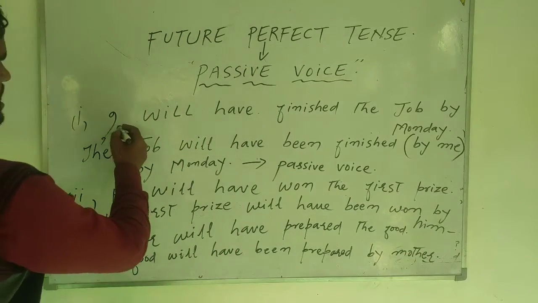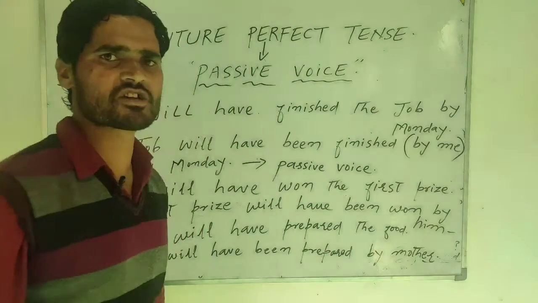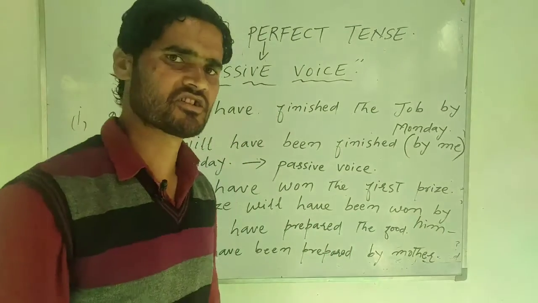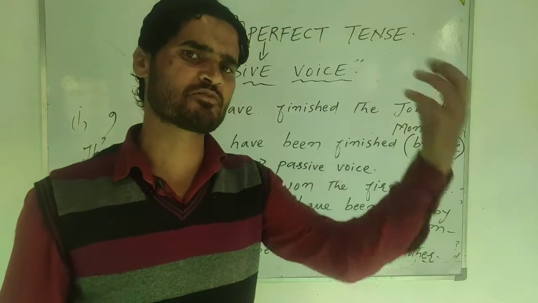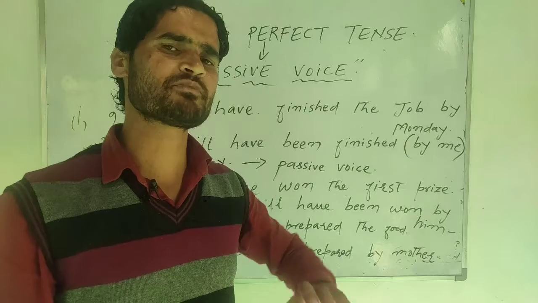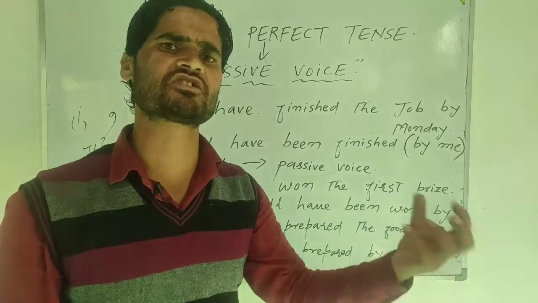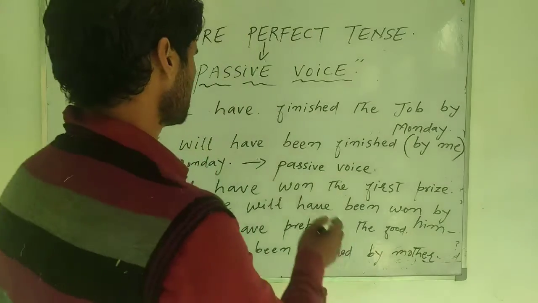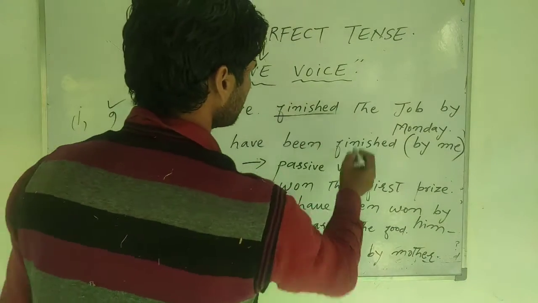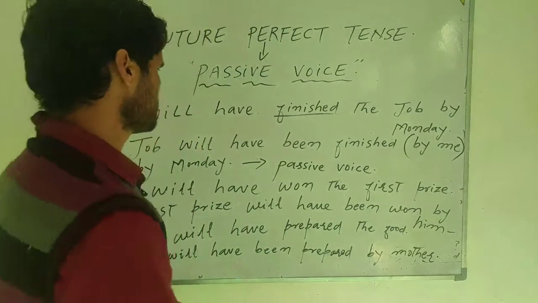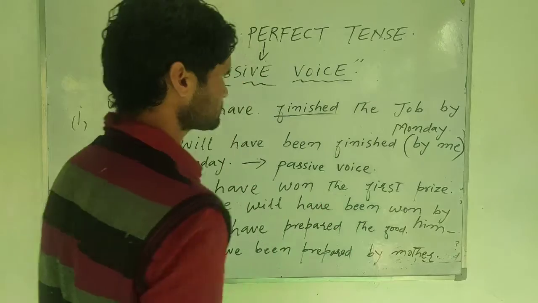Here, first example: I will have finished the job by Monday. So it is the future perfect tense. It talks about a finished action in the imaginary future. The action is not finished yet. It is supposed to be finished in the future. So it is active. Why? The subject is directly performing the action of finishing. So, I will have finished the job by Monday.